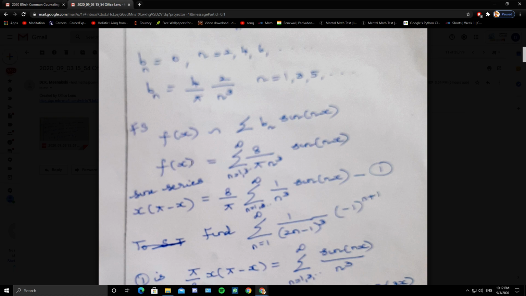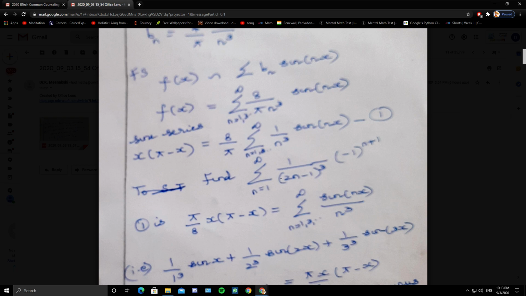Now we have got bn, so we can write the sine series. f of x is summation bn sine of nx. What is bn? 8 by pi n cube, where n is an odd integer, n equals 1, 3 to infinity, sine of nx. 8 by pi, I have taken it out. So 8 by pi summation 1 by n cube sine of nx. So this is the sine series expansion of x into pi minus x. So a second degree function, the parabolic function, is expressed as a series of sine terms.